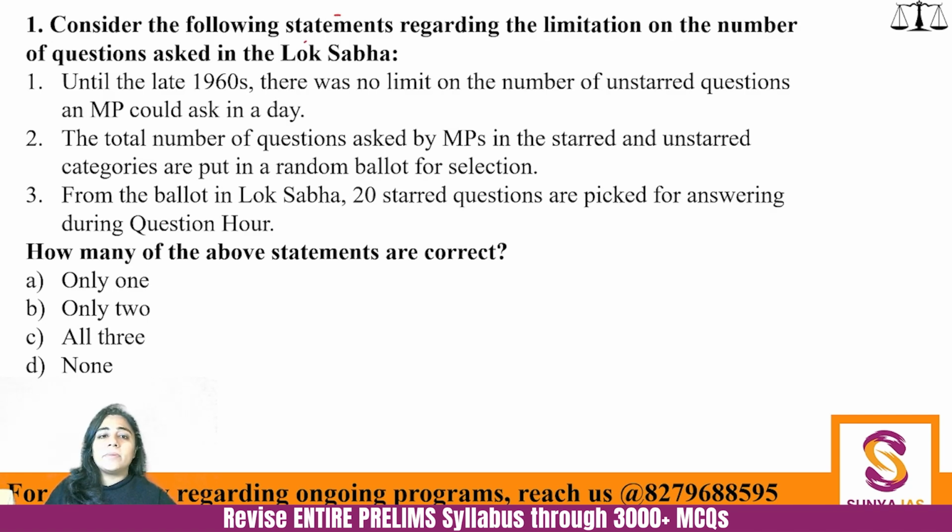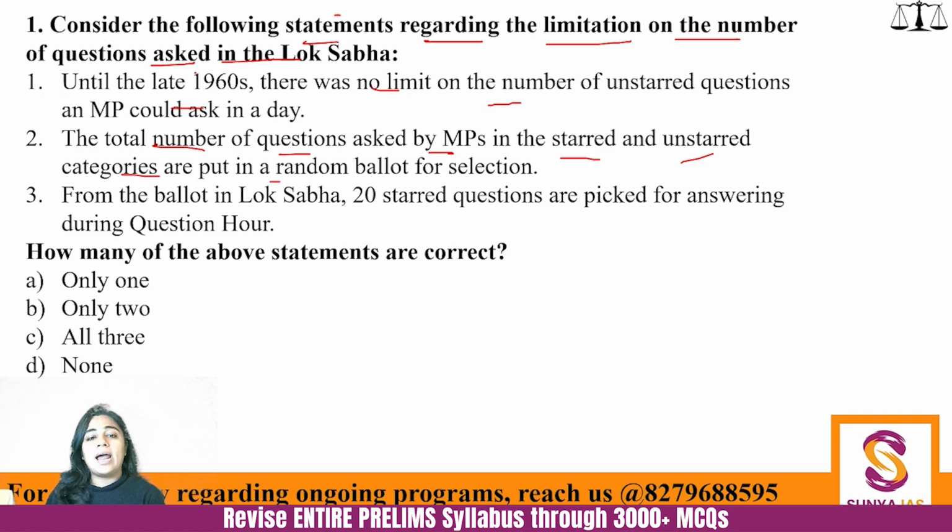Consider the following statements regarding limitation on the number of questions asked in Lok Sabha. Until the late 1960s, there was no limit on the number of unstarred questions an MP could ask in a day. The total number of questions asked by MPs in the starred and unstarred categories are put in a random ballot for selection. And from the ballot in Lok Sabha, 20 starred questions are picked for answering during the question hour. How many of the above statements are correct?